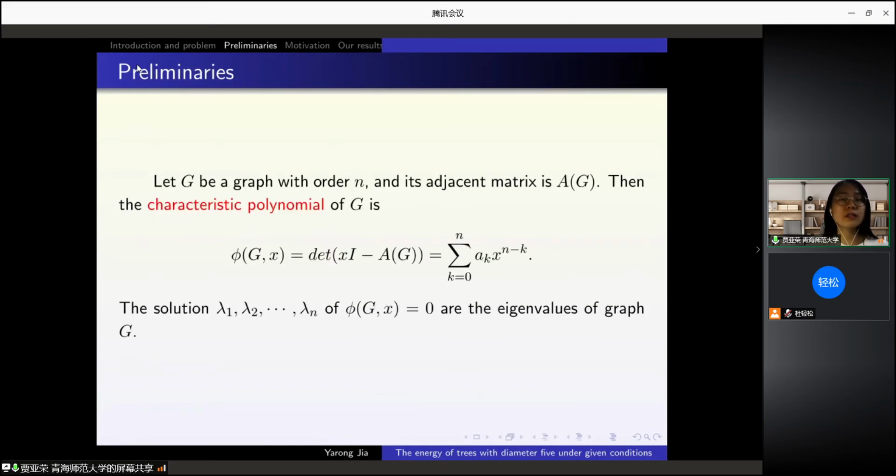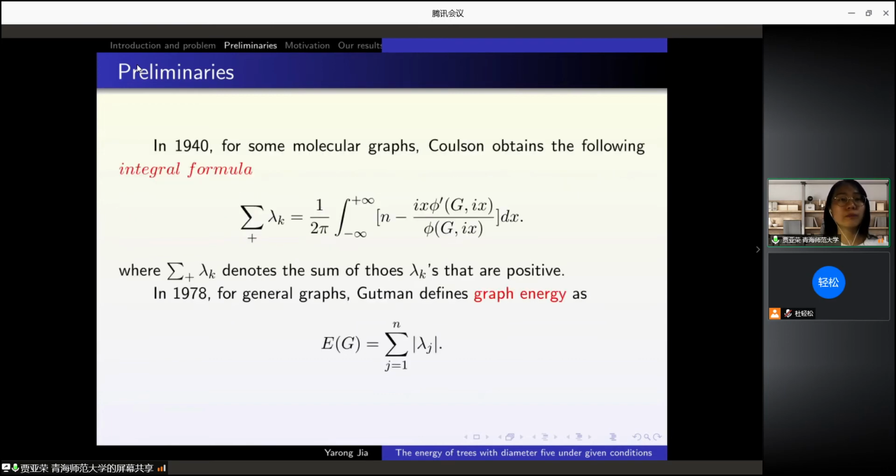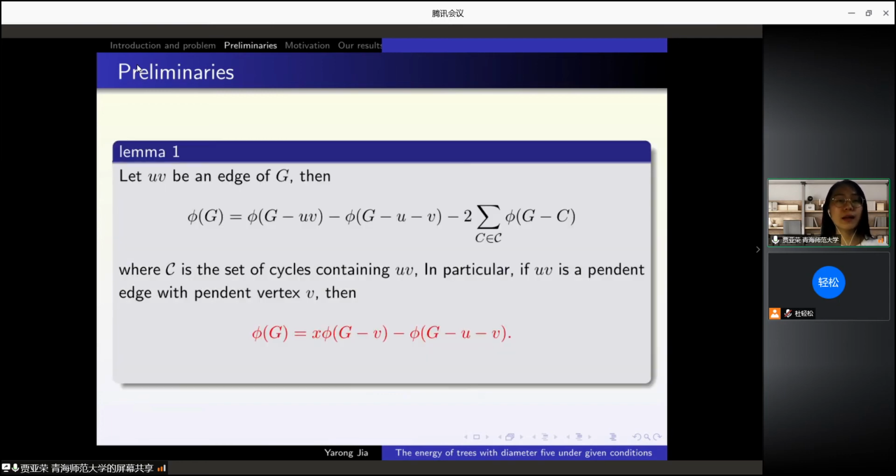We first give the characteristic polynomial of a graph and the integral formula. In 1978, for general graphs, Gutman defined graph energy as E(G) equal to the sum from i equal to 1 to n of absolute values of lambda_i. Lemma 1 is a recursive formula for characteristic polynomials.